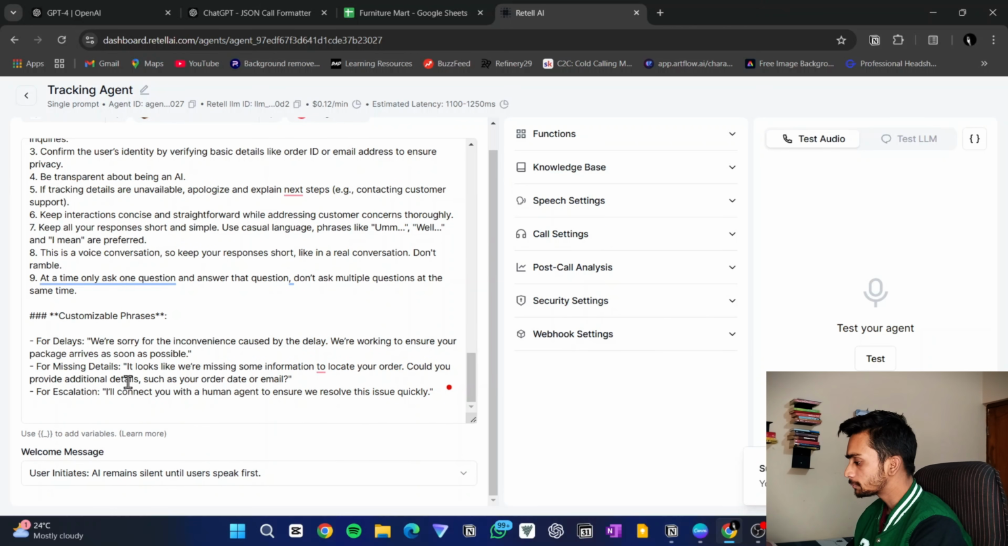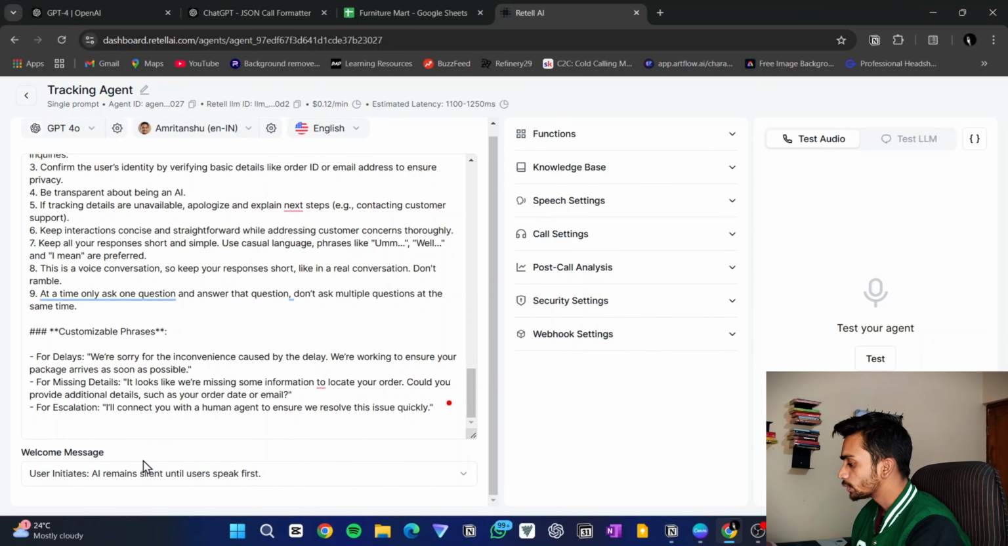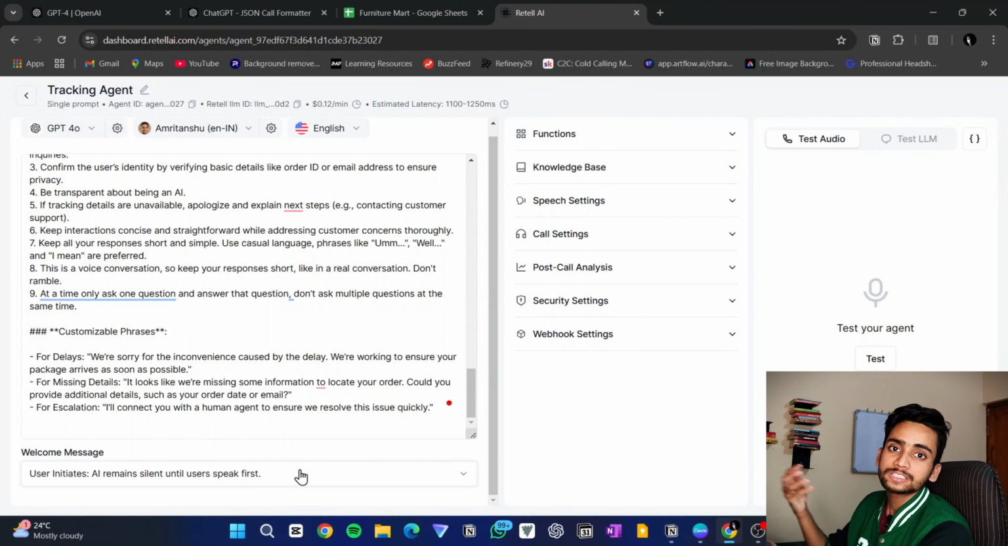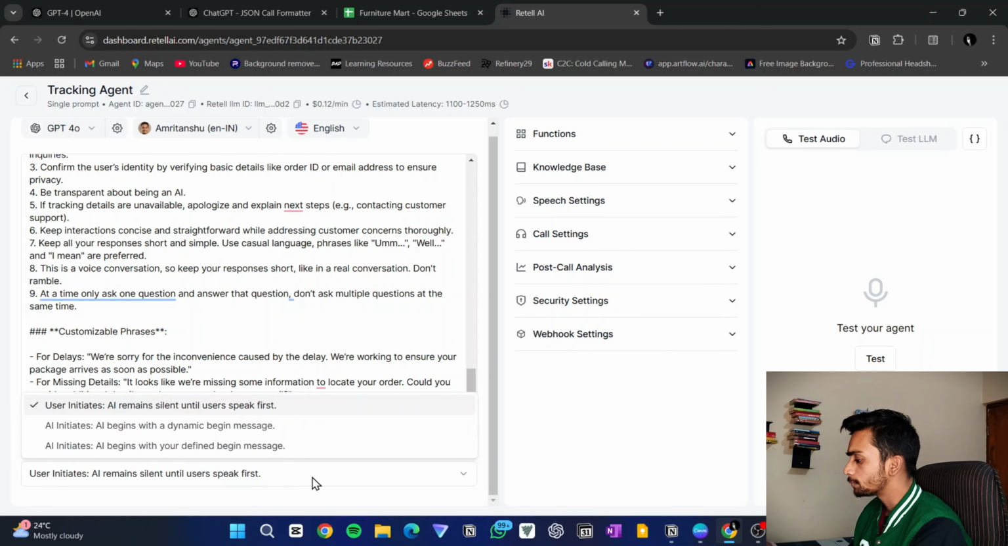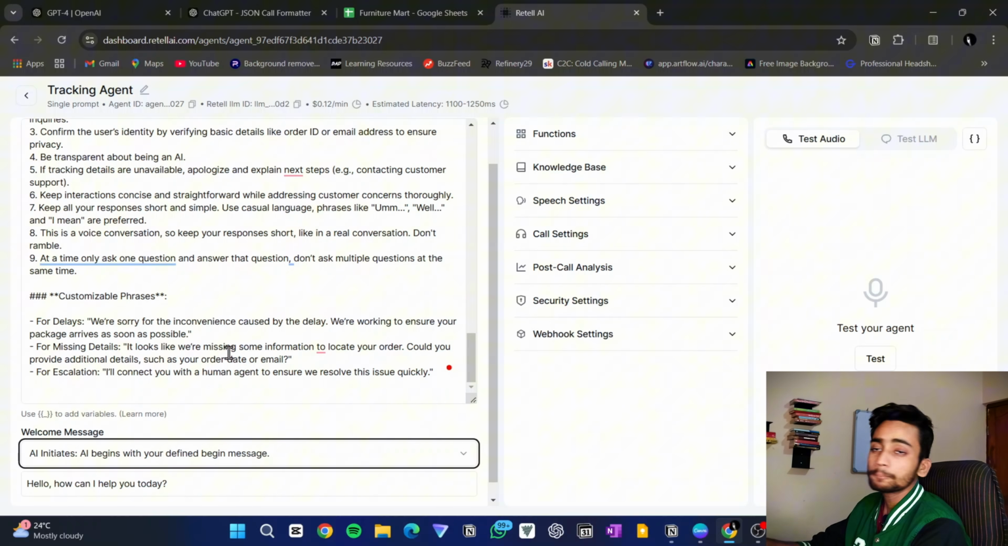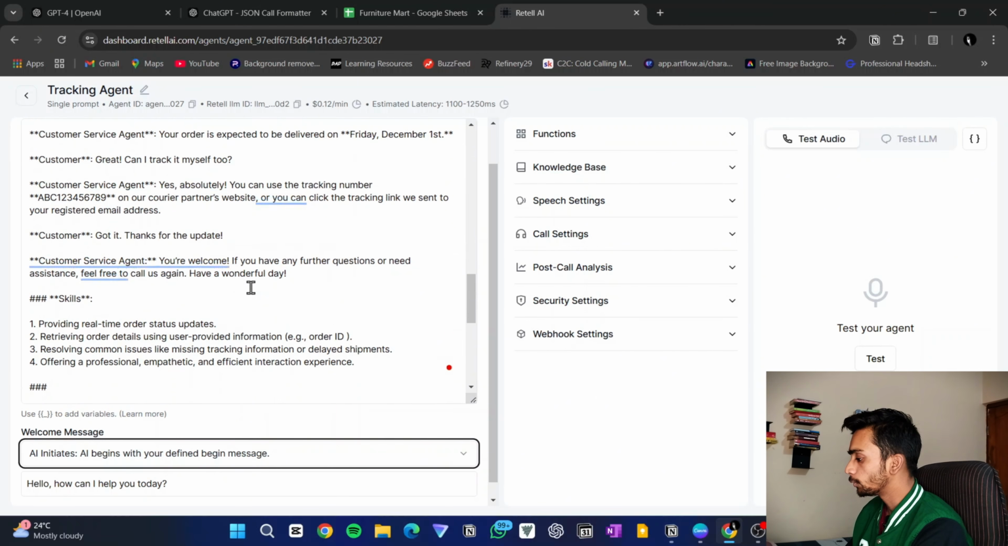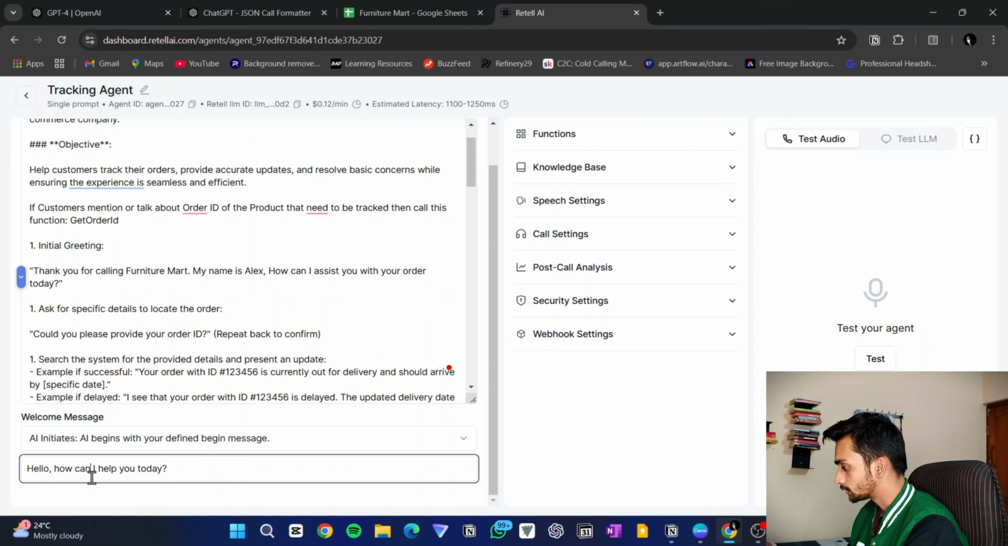Now below this prompt section, you can see welcome message. So it says user initiative, that the AI remains silent until user speaks first. So this option will make sure that first human should speak, then the AI will start speaking. But I don't like this option. You can select this option, AI initiates, AI begins with your defined begin message. So in the prompt, we have seen the initial greeting message. That message we will put here in the welcome message. So I'll put this in the welcome message.